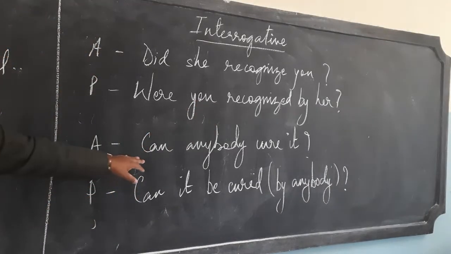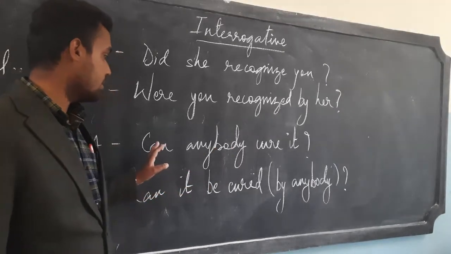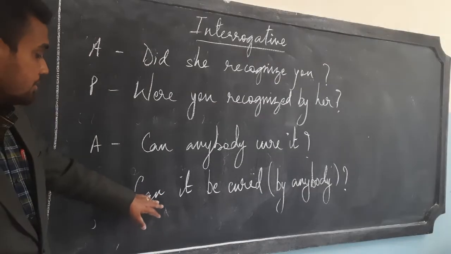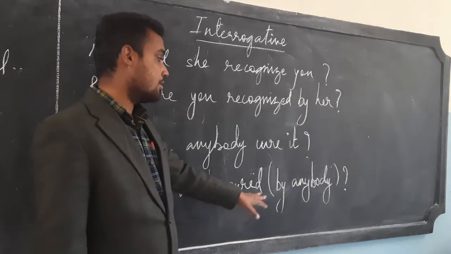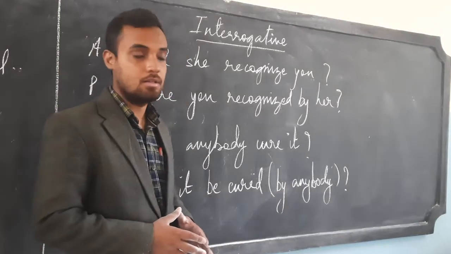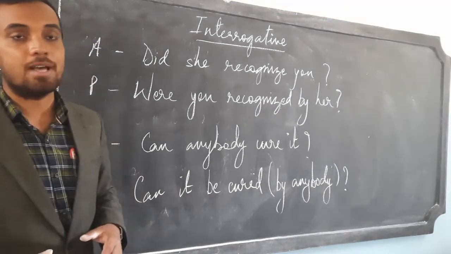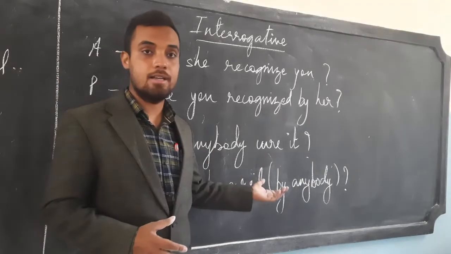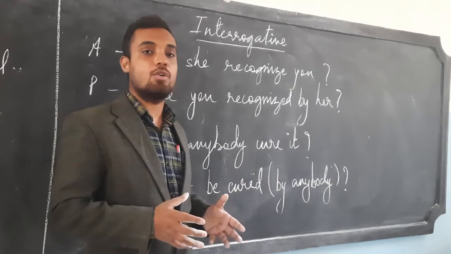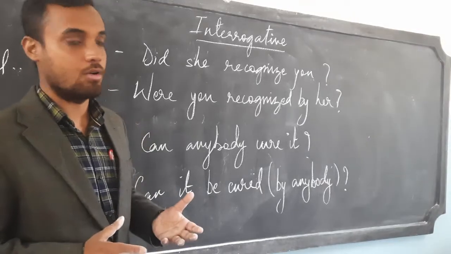Another example, can anybody cure it? Cure is the main verb over here. Now while changing it into passive, it becomes, can it be cured by anybody? You might be wondering why sir has put by anybody inside the bracket. Understand, students, can it be cured? We have simply changed it into passive form. But if you want to add by anybody, you can add. And if you don't feel like mentioning by anybody, your sentence still remains right. It won't be wrong.